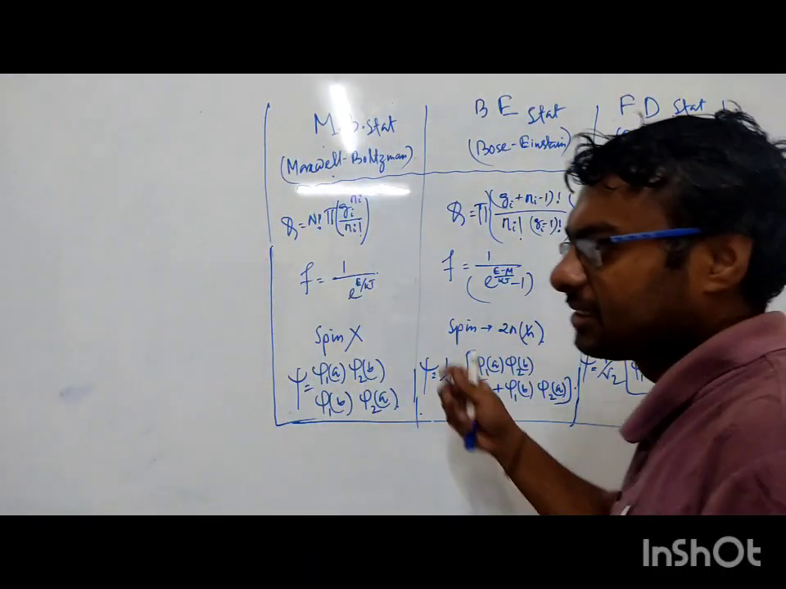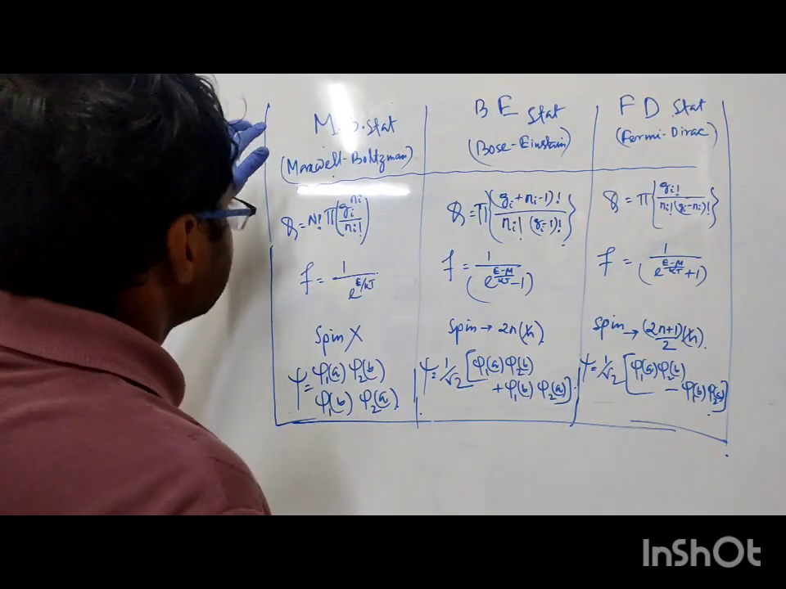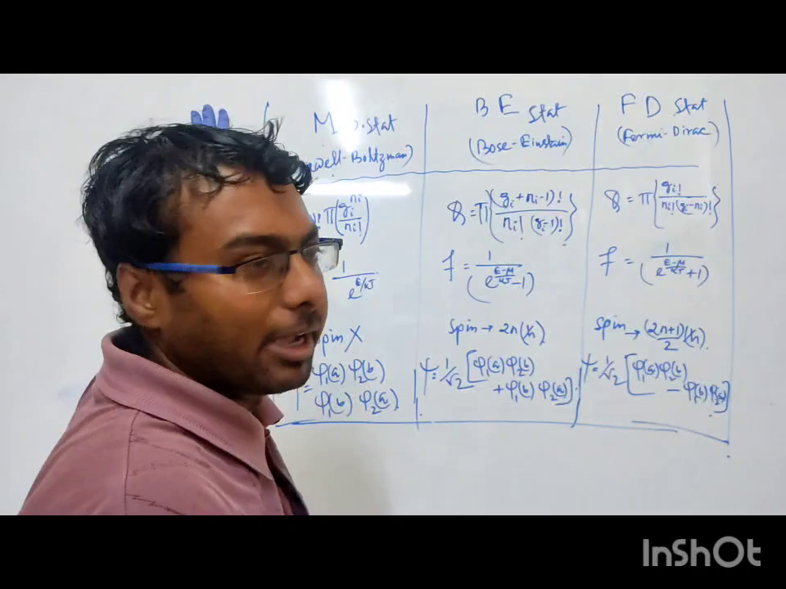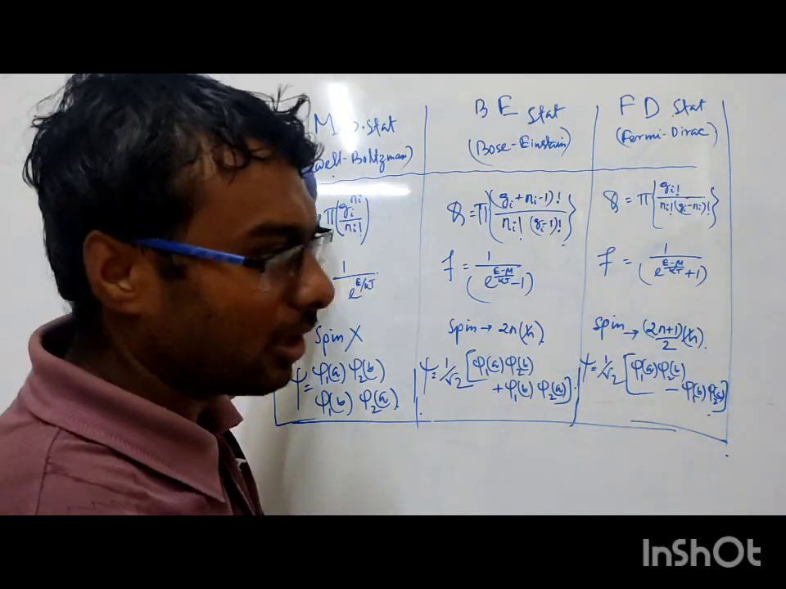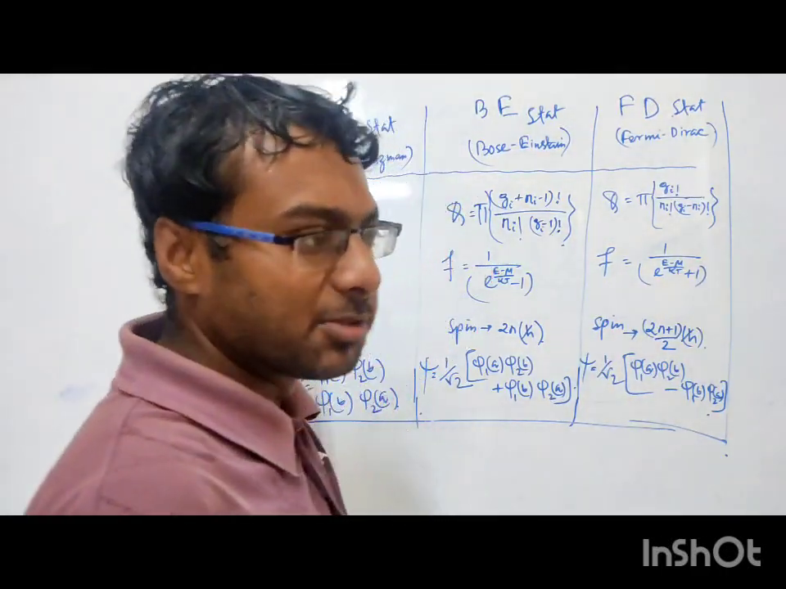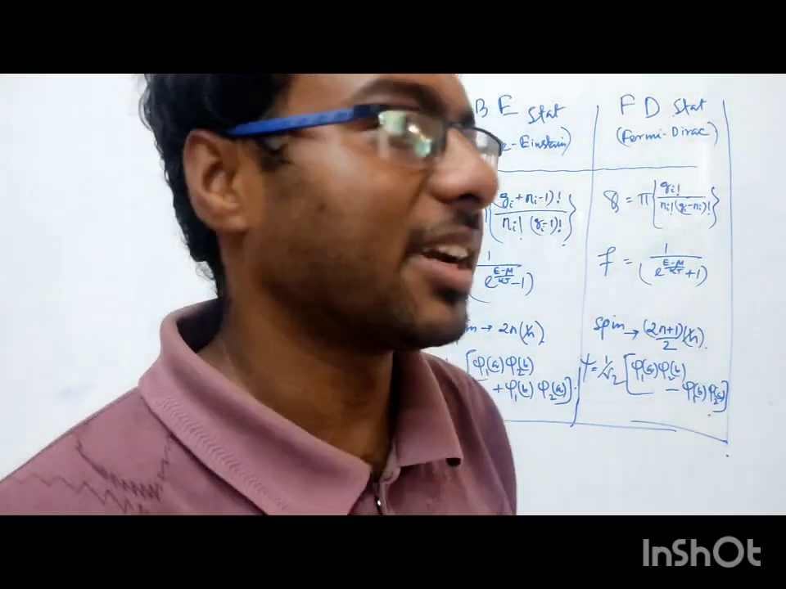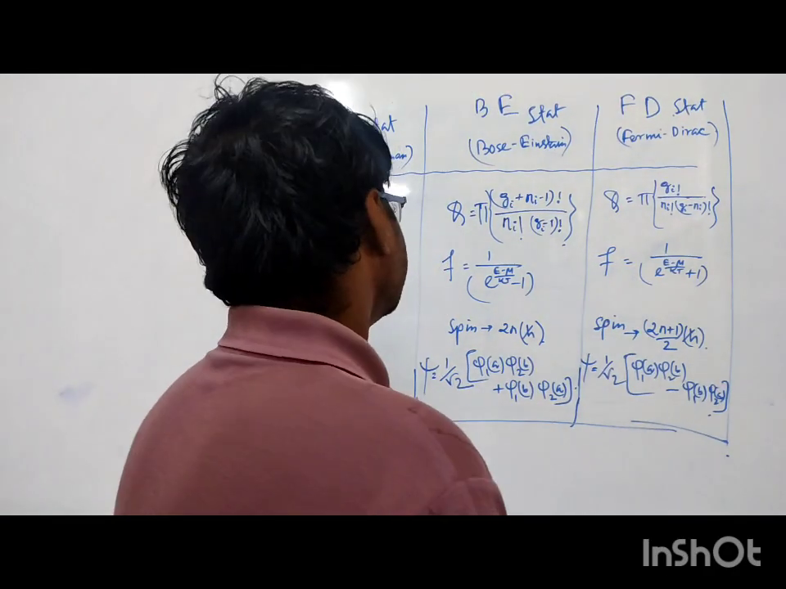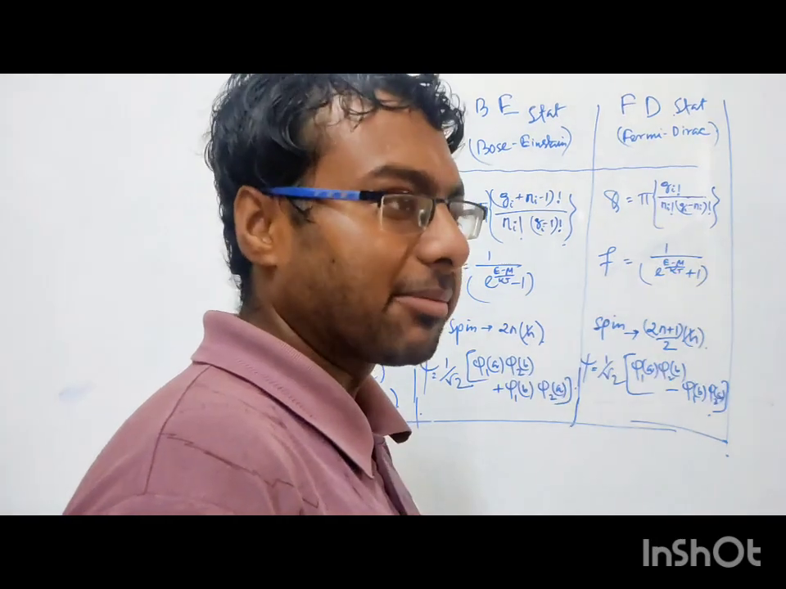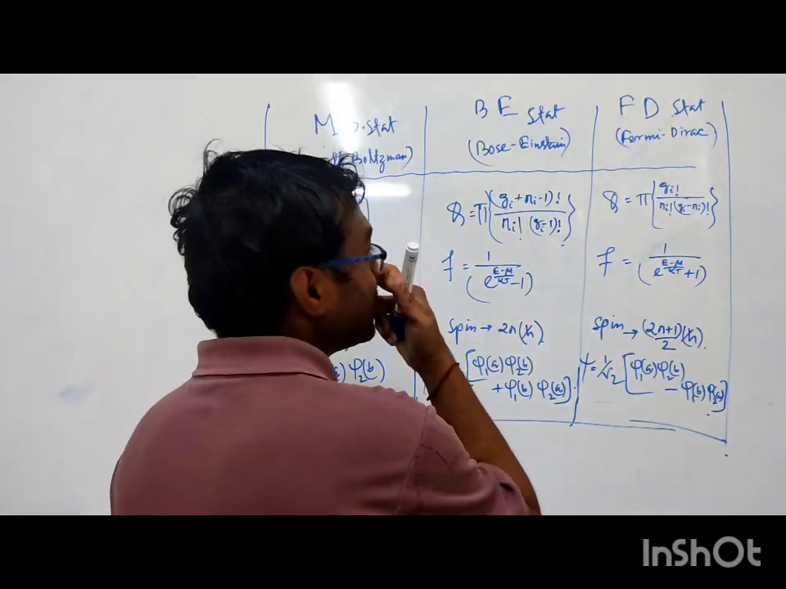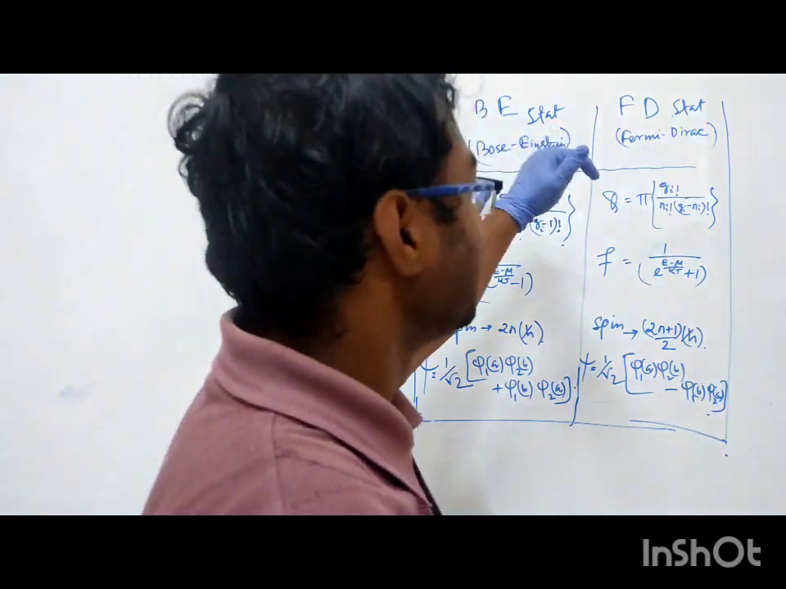This classical statistics is usually called Maxwell statistics, and the particles that follow Maxwell-Boltzmann statistics we call Boltzmann particles. And another one is quantum statistics. For quantum statistics, basically two types of statistics are discussed in statistical mechanics: one is Bose-Einstein statistics and the other is Fermi-Dirac statistics.